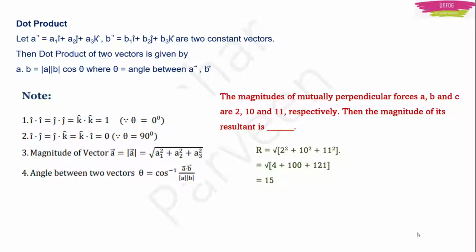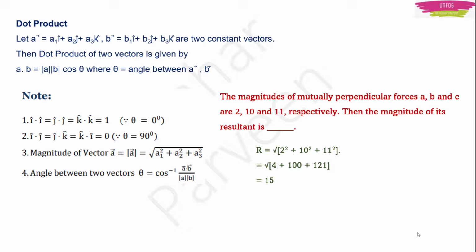You find the square root of 2 square plus 10 square plus 11 square, which leads to square root of 4 plus 100 plus 121. It will be equal to 225. Square root of 225 will give you 15. Okay. So the resultant vector is 15.